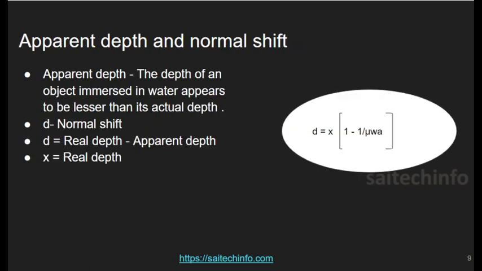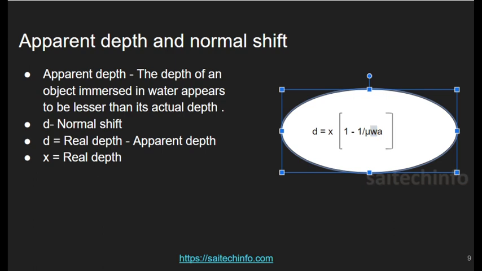Next concept is apparent depth and normal shift. Apparent depth is the depth at which an object immersed in water appears, which is lesser than its actual depth. So the actual depth of the water will be different compared to the apparent depth, and the apparent depth will be lesser.